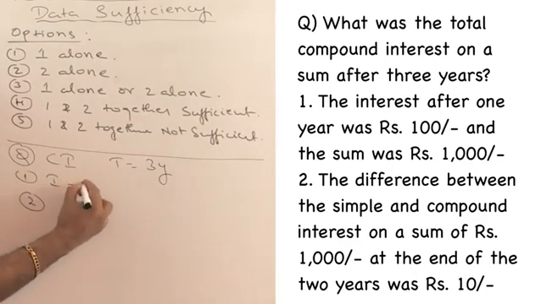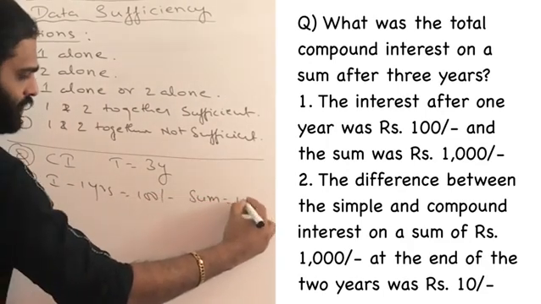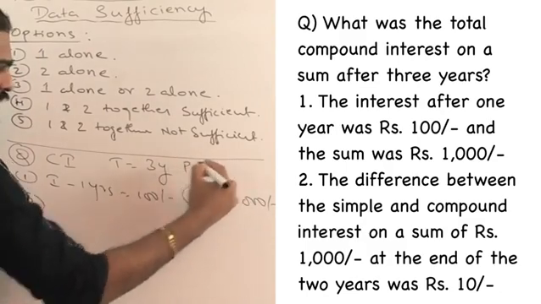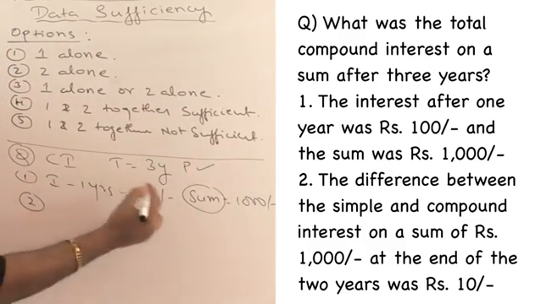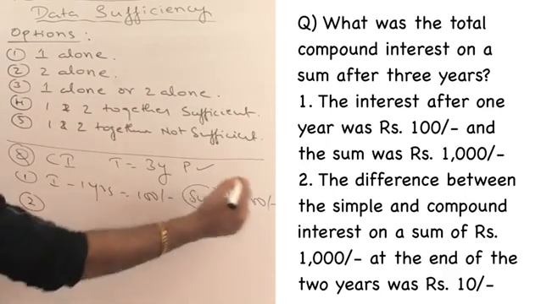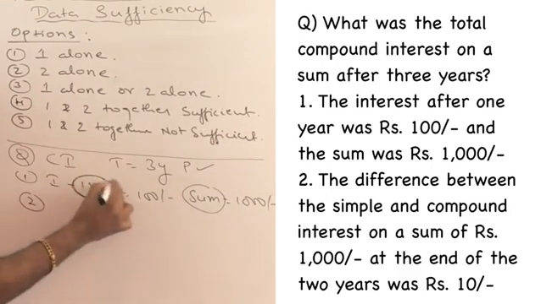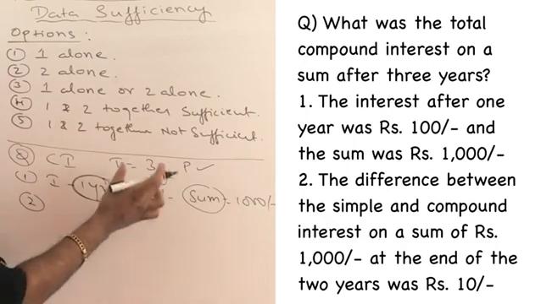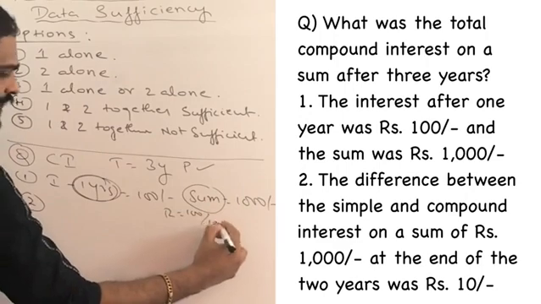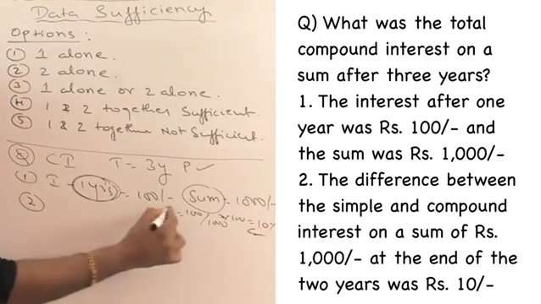He said the interest earned after 1 year is 100 rupees and the sum is equal to 1000 rupees. You know the principal. Sum is nothing but the principal. That means P is also known now. And he said interest after 1 year is 100 rupees. From this I can find out the rate of interest, because after 1 year you got 100 rupees on a sum of 1000 rupees. It doesn't matter whether it is simple interest or compound interest, it is the same for 1 year. So I can confidently say he has got 100 rupees out of 1000 rupees. That means the rate of interest is equal to 100 by 1000. It is equal to 10%. I need not calculate it in the examination, but I will know what is R.